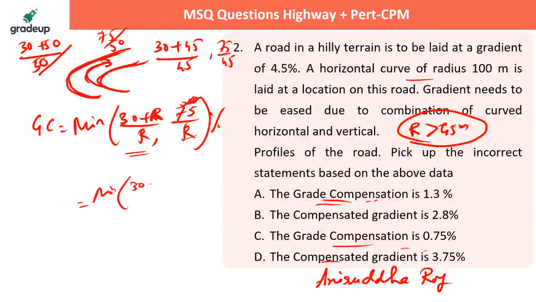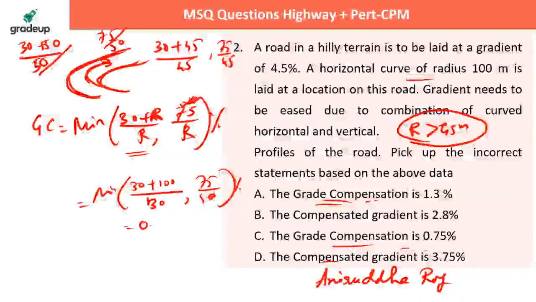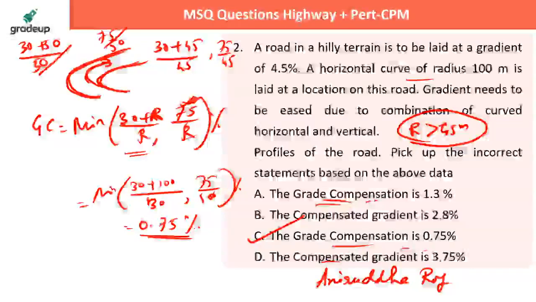चेक करना चाहते हो तो चेक कर सकते हो, 30 plus 100 upon 100 and 75 by 100, minimum, so it is 0.75%. 0.75% हो रहा है दोस्त। Getting my point everybody? This is the grade compensation, so C option is correct. Grade compensation is 0.75.